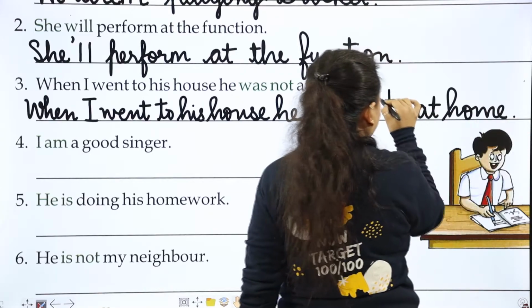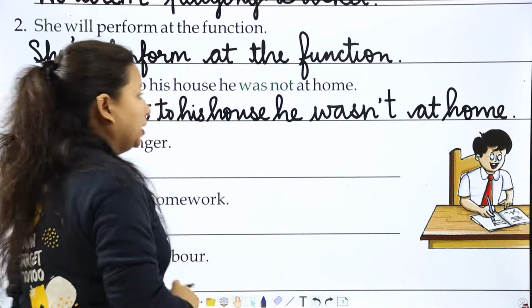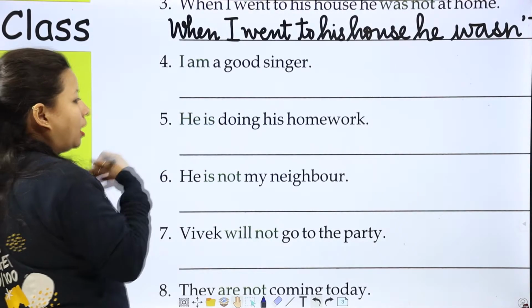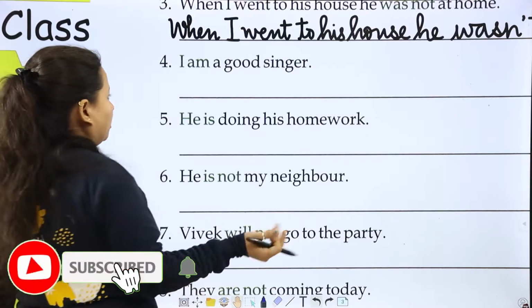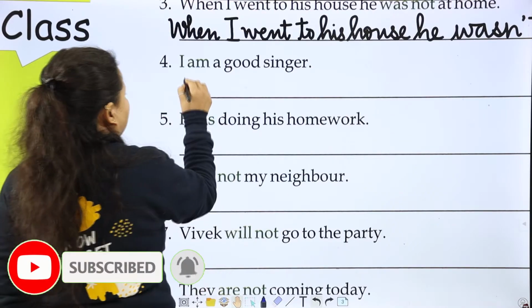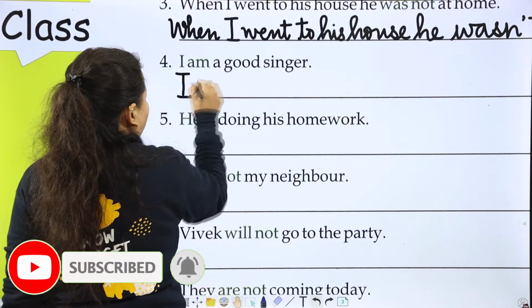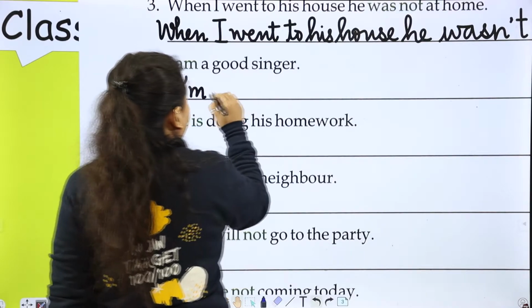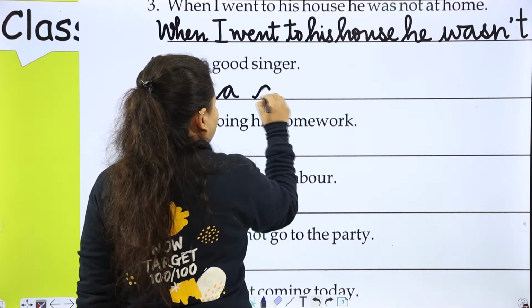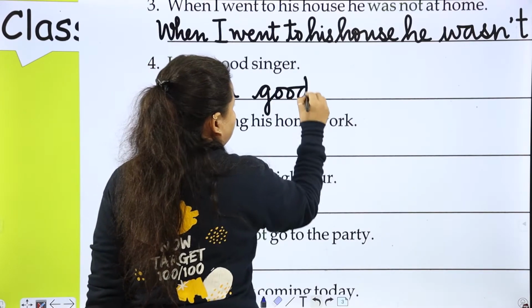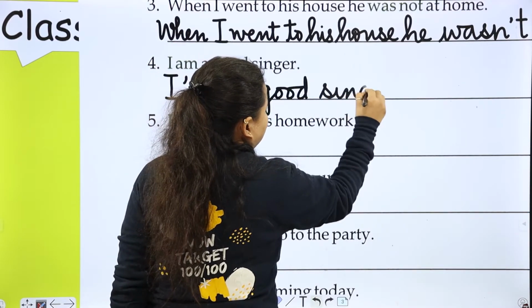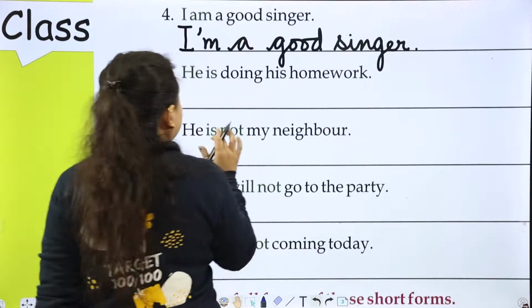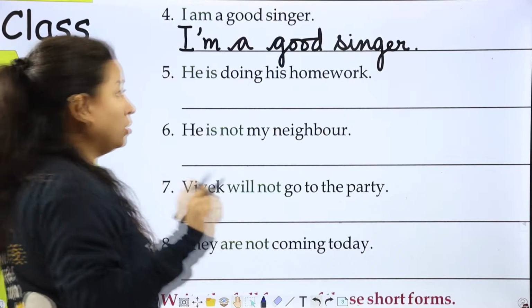Then full stop. Okay. Next is I am a good singer. Then I, apostrophe sign and am, a good singer. Full stop.